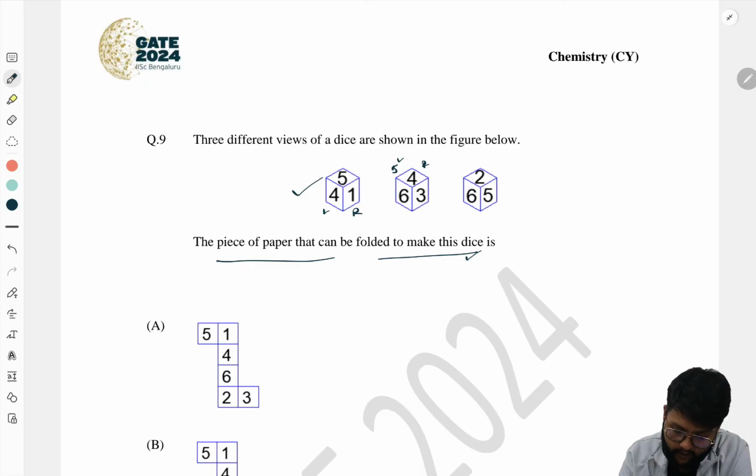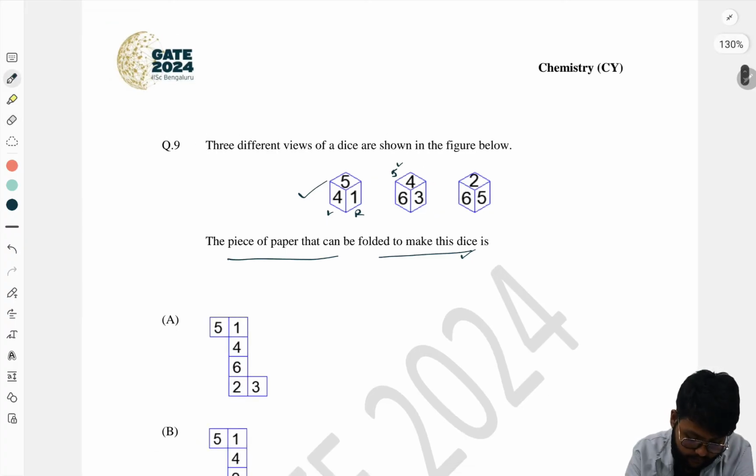Okay, and then the right side of the 5 is 1 in the first picture. So this can be 1, and the right side of the 4 is 1, so it can be 1.